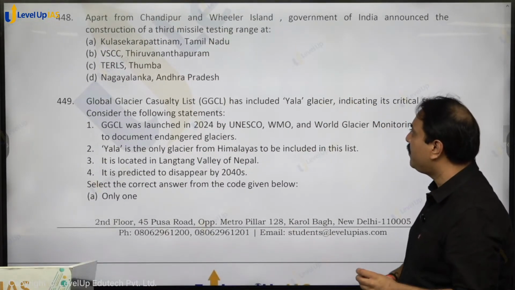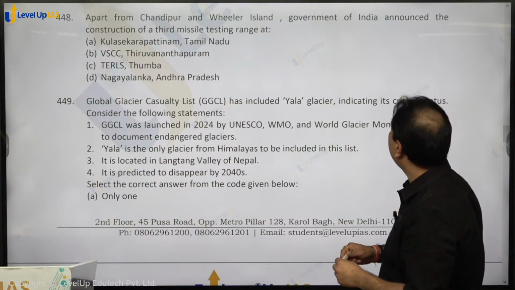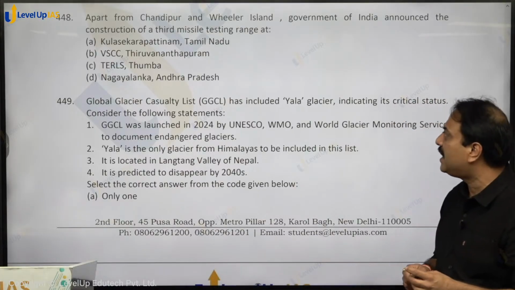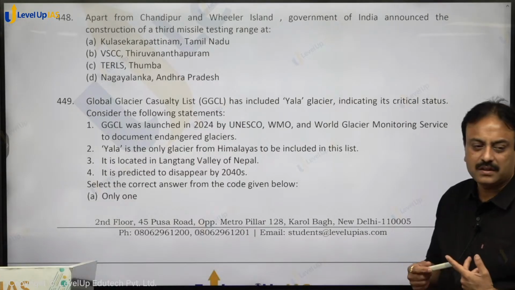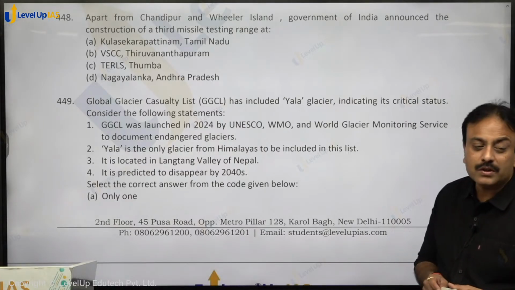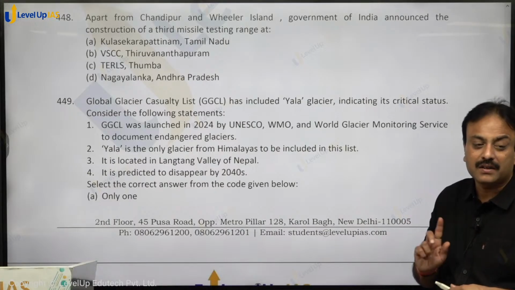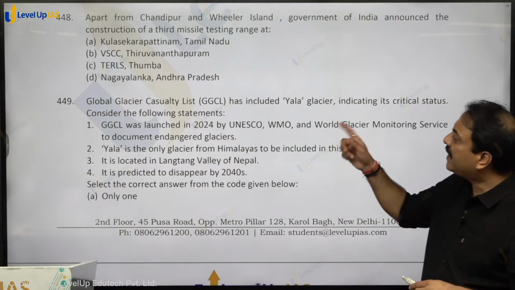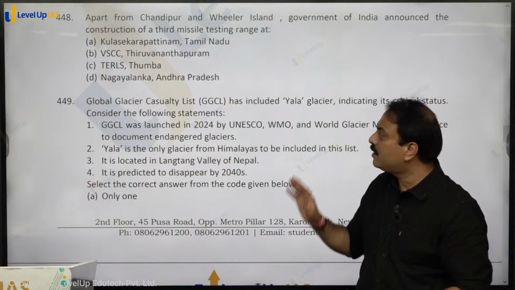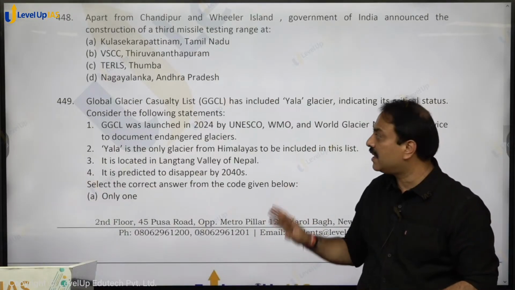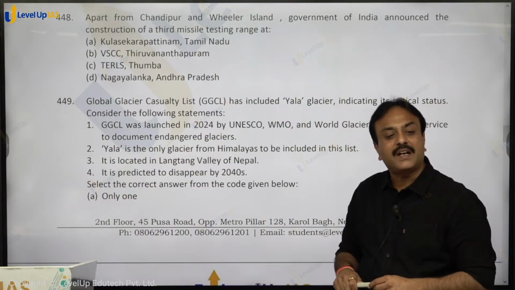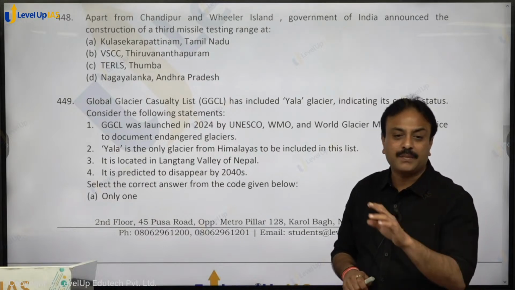Apart from Chandipur and Wheeler Island, the Government of India announced the construction of a third missile testing range at, that is ISRO's next launch pad. PSCC is already ISRO's station. Turls भी ISRO का center है. Nagayalanka in Andhra Pradesh, they have launched as the third missile testing range.